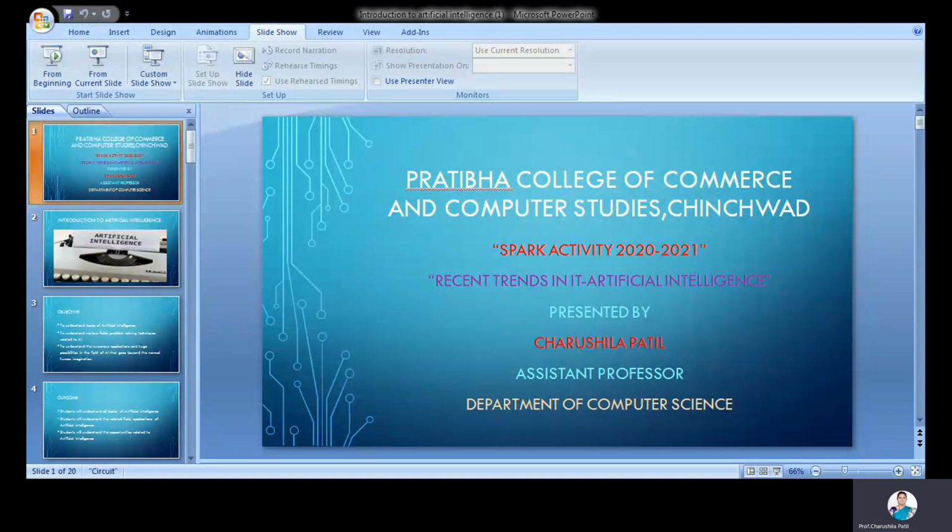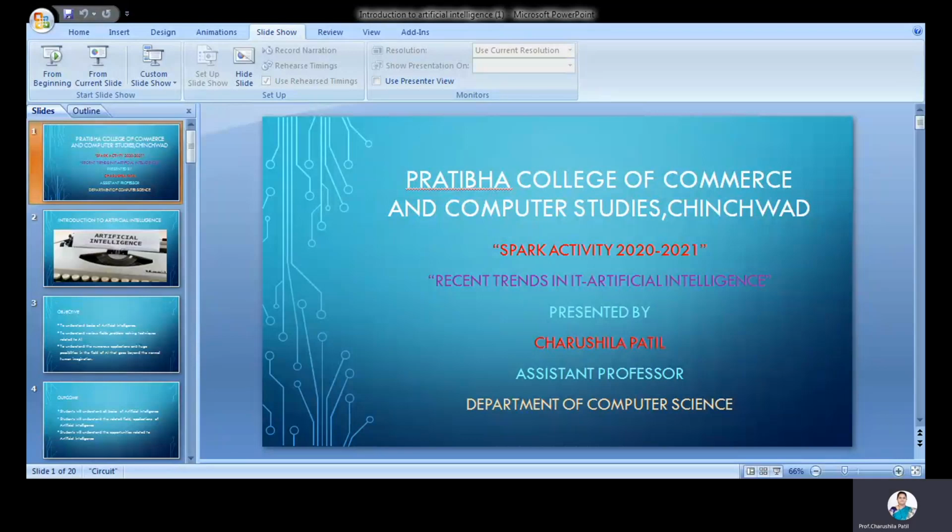So reactive machines only live in the present, we can say. That is reactive; it doesn't remember past actions. IBM's Deep Blue system is an example of a reactive machine. Again, Google's AlphaGo is also one example of a reactive machine.